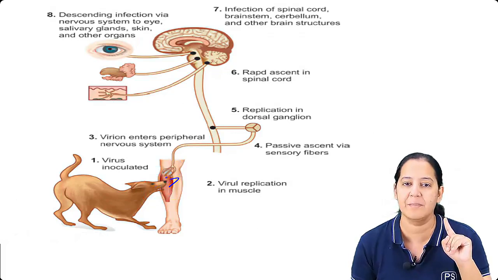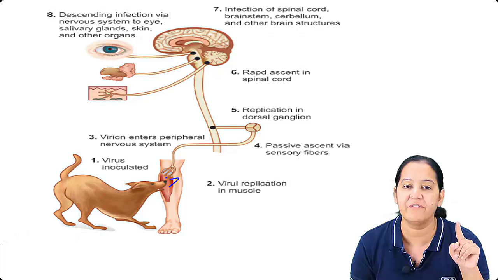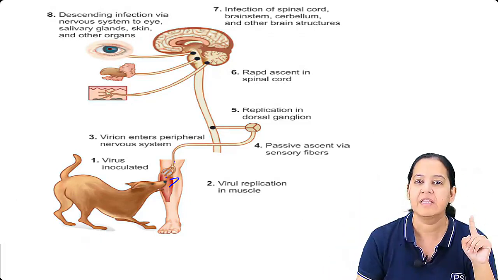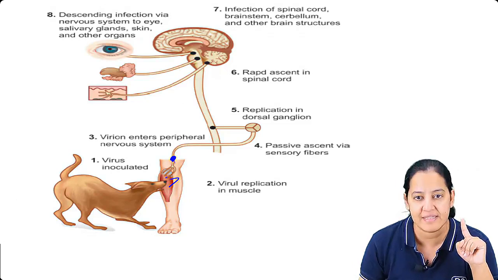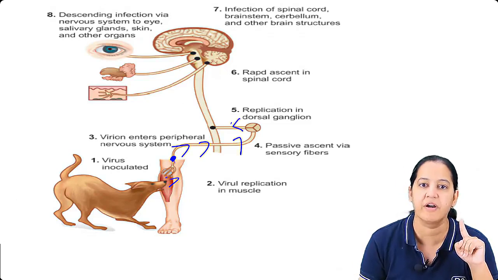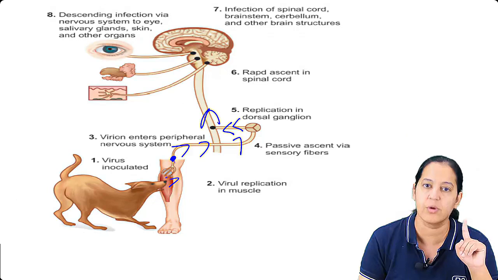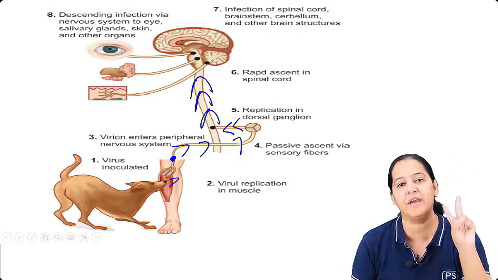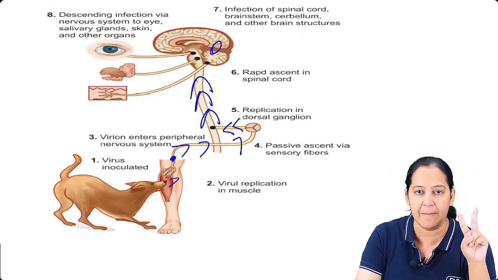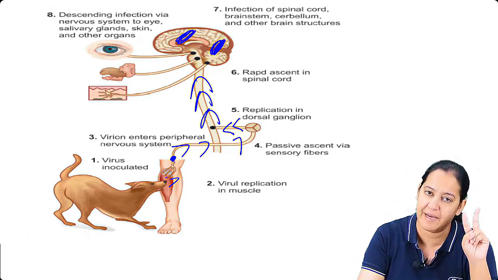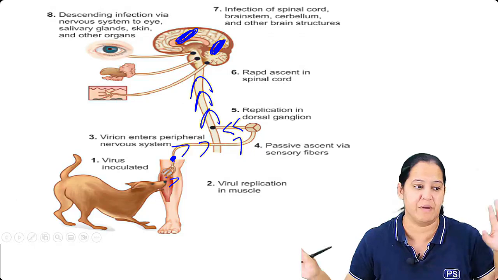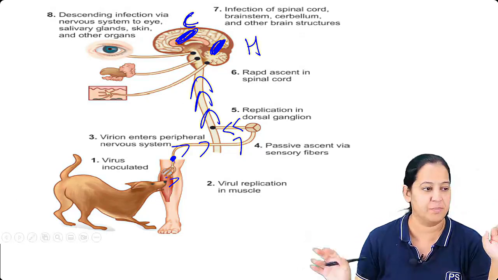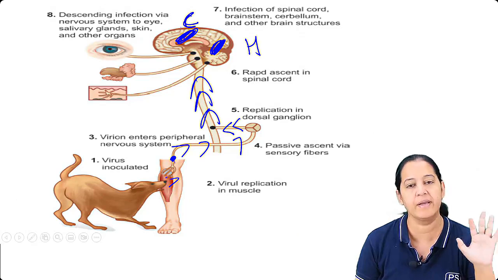After going deeper in the muscle, the virus gets attached to the nerve. We have nerves everywhere. So wherever the dog is biting, the virus gets attached to the nerve and it will ascend upward, upward. It will go to the spinal cord and reach the brain. So ultimately the virus reaches the brain. In the brain, it destroys two areas. Please learn. Number one, hippocampus. Number two, cerebellum. Hippocampus and cerebellum are damaged by the virus. Say yes. Got my point? So this is the pathogenesis.